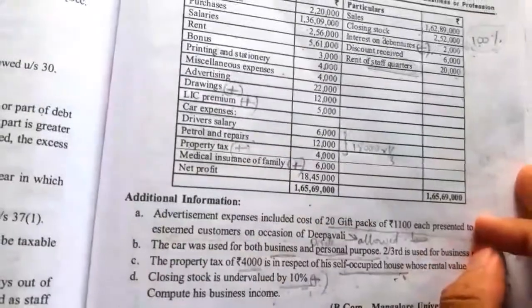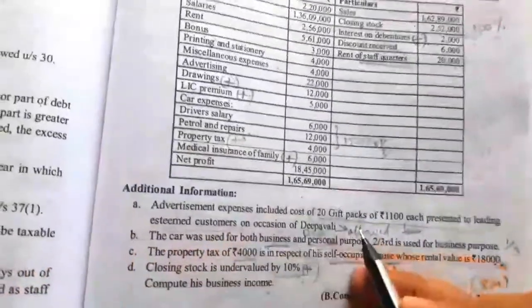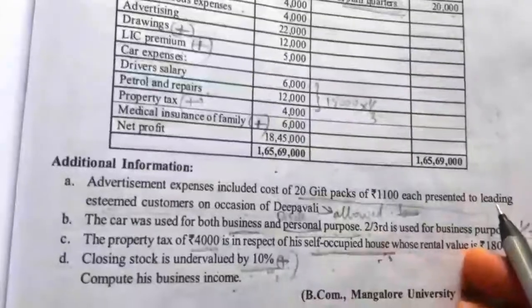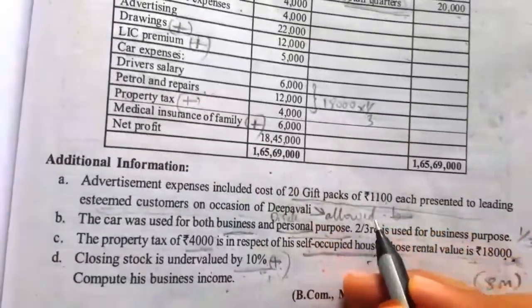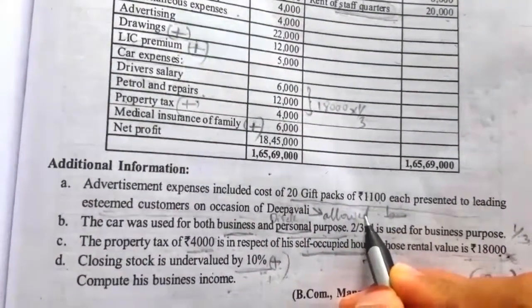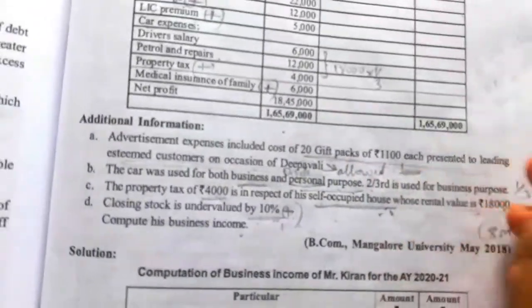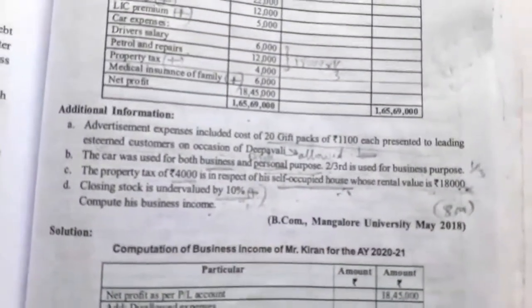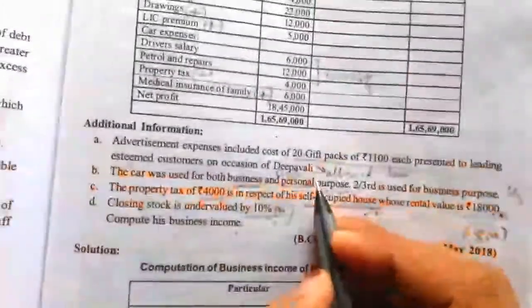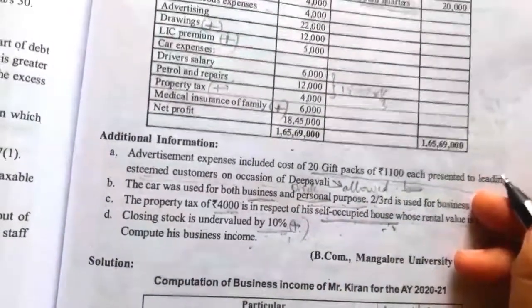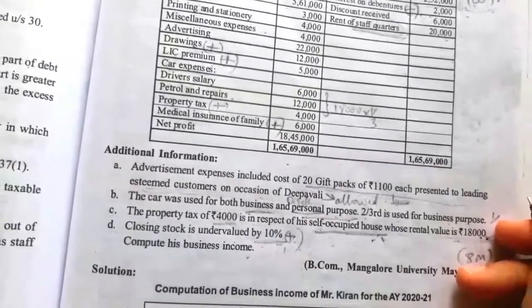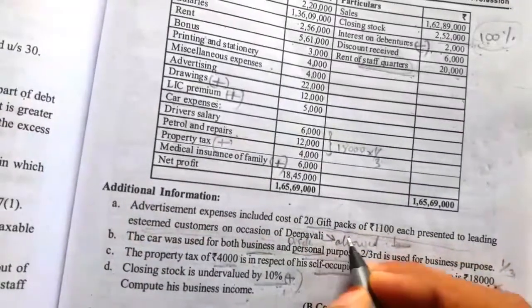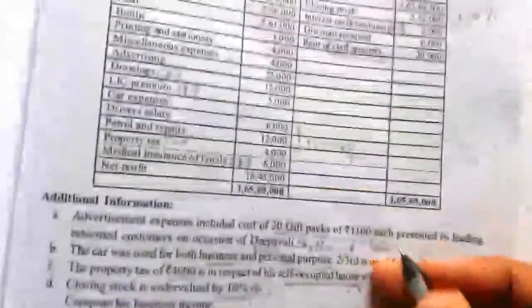So if you want to write any note, you can write here relating to advertisement. Advertisement expenses include the cost of gift packs presented to customers on the occasion of Diwali, taken as allowed advertisement expenses. If you want, you can write in bracket like festival allowance. During the Deepavali festival, they have given presents like gifts to customers. So it is taken as a business related expense. Okay, so it is allowed. So if you want, write it is a festival allowance.